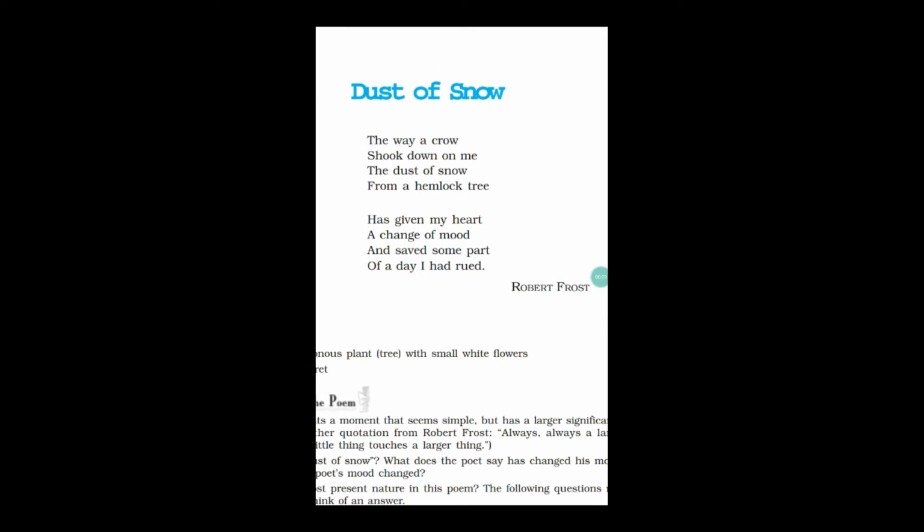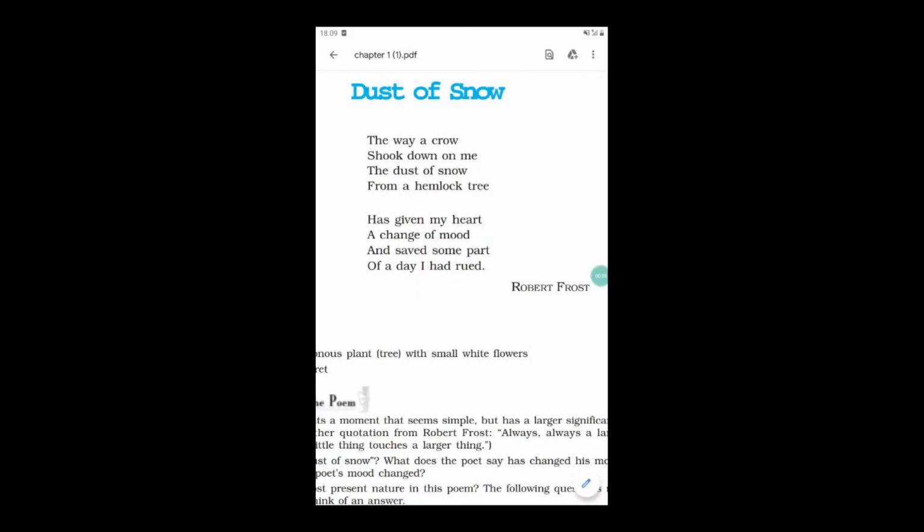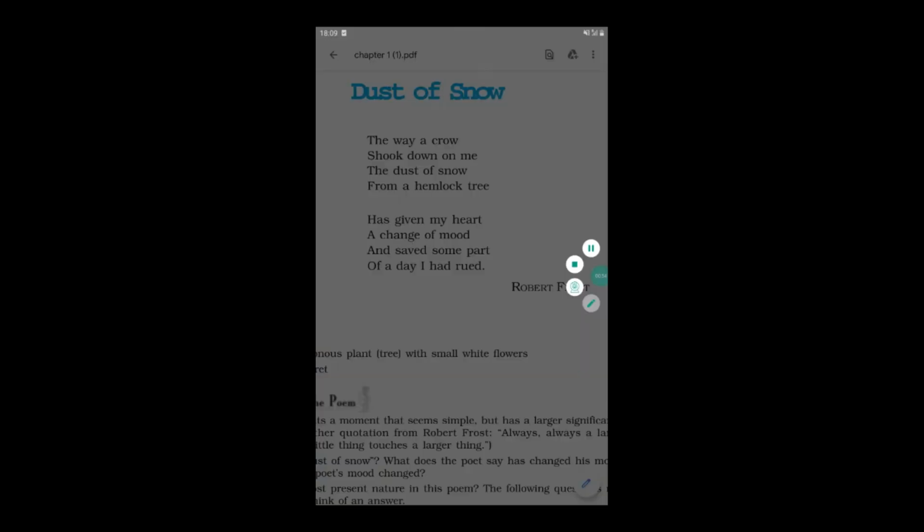When Robert Frost composed this poem, he was very sad and upset. His mind was full of sadness and sorrowfulness. On the other hand, the weather condition was also very chilled. There was snow falling everywhere. So in this poem, two things have been mentioned. One is the black crow and the second one is the